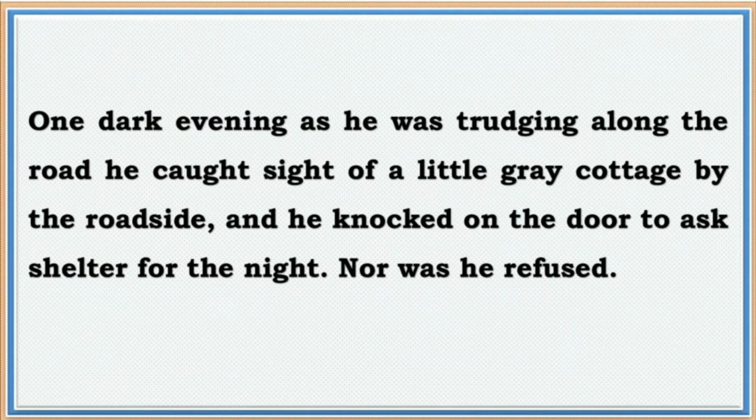One dark evening, he was trudging along the road. He caught sight of a little grey cottage by the roadside, and he knocked on the door to ask shelter for the night. So here the author is saying that one dark evening he was trudging along the road. That means one fine day he was walking along the road with great difficulty, and suddenly he caught sight of a little grey cottage by the roadside.